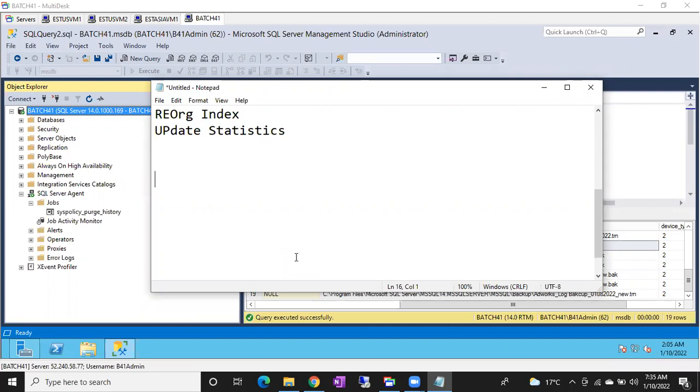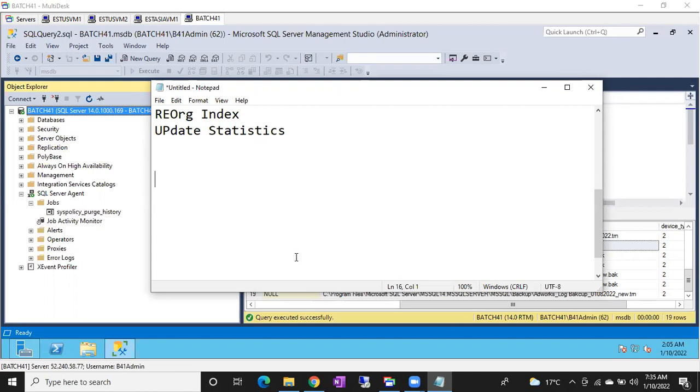If the log file won't be truncated, it can't reuse the space. If it can't reuse the space, it will try to consume extra disk space. How much disk space in the drive? It will consume the whole drive space. If there is no space, your log file cannot expand. If it can't expand, it can't welcome new transactions. If the transactions are not coming inside the database, your application will be down.